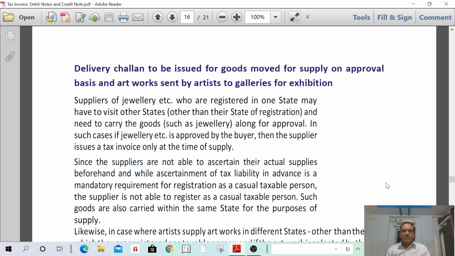Therefore, when the goods are sent from Hyderabad to Mumbai for exhibition, while acceptance is pending, only a delivery challan can be issued. Only on acceptance by the buyer shall a tax invoice be issued. The same is discussed here. You can read it on your own because it is only a concept. I have explained the concept.